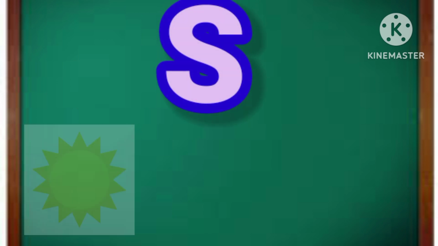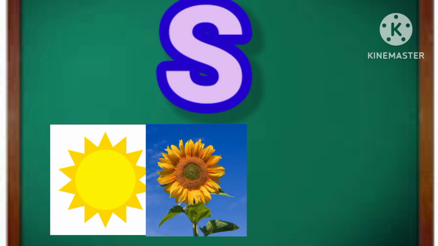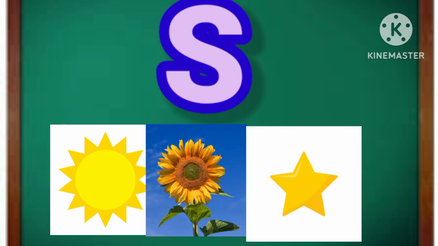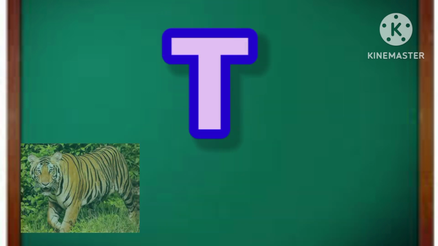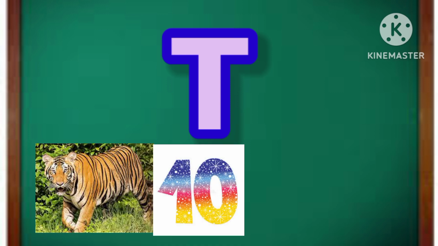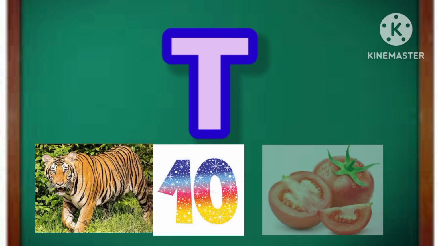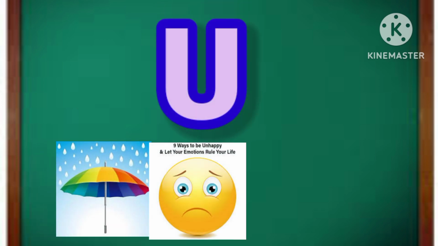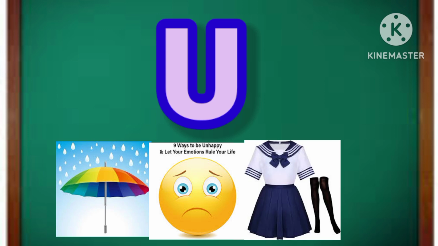S for sun, S for sunflower, S for star. T for tiger, T for tent, T for tomato. U for umbrella, U for unhappy, U for uniform.